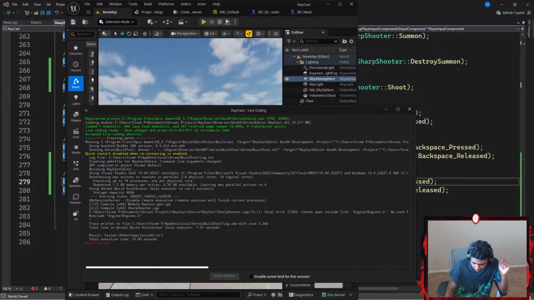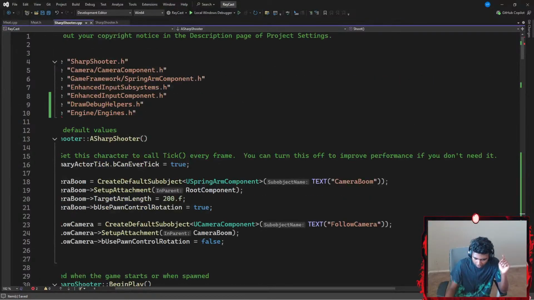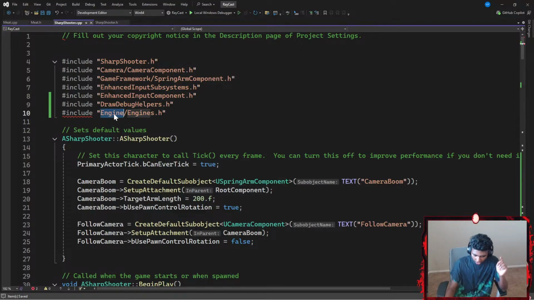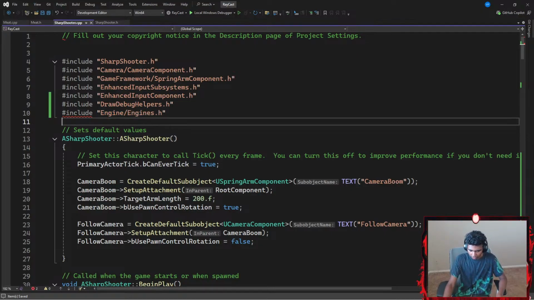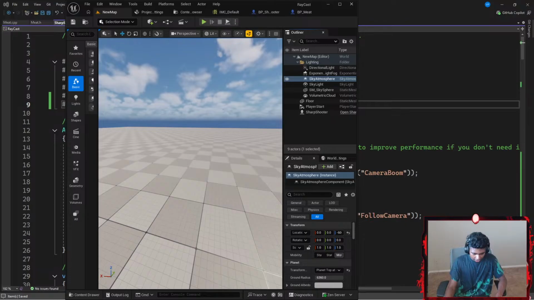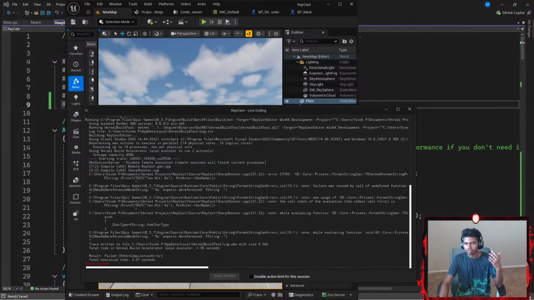Hold up. Include Engine/Engine.h, the header file. Oh, I see. My bad. Wrong spelling. Okay, hashtag include Engine/Engines. Engine/Engines is the header file, right? Then hit Control Alt F11 again to compile the code, because I don't really need my GEngine.